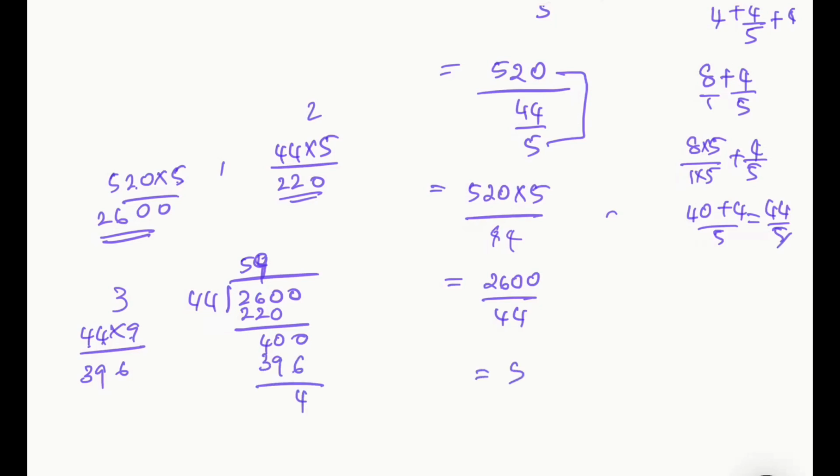So how can you write it? It is 59 4 by 44. 4 divides into both 11 times, so you'll get the answer as 59 1 by 11 kilometer per hour.